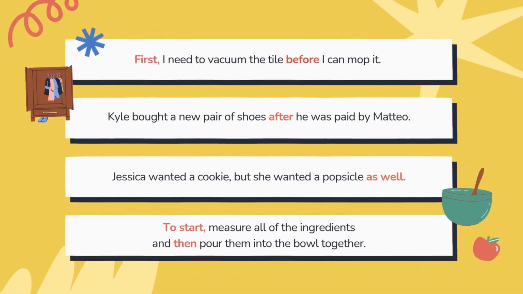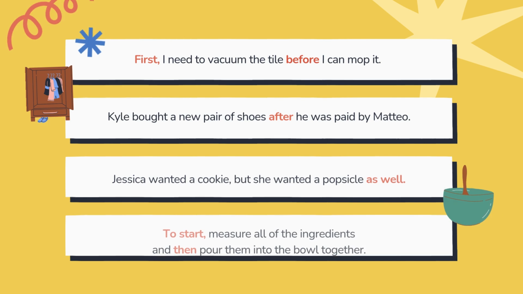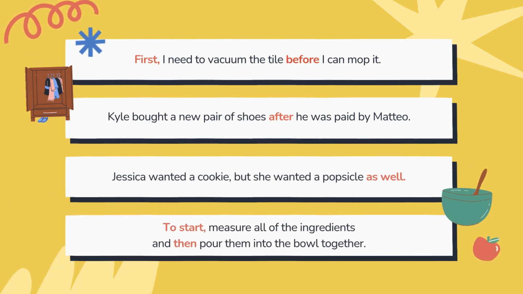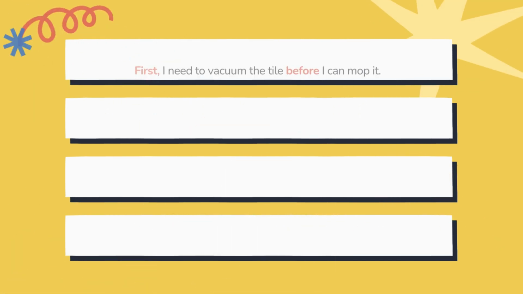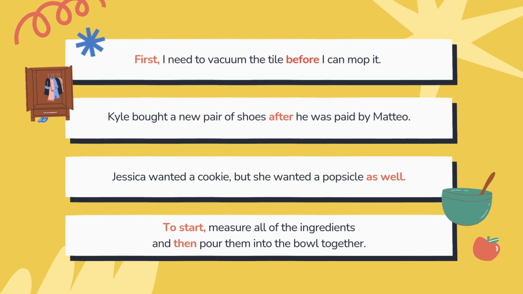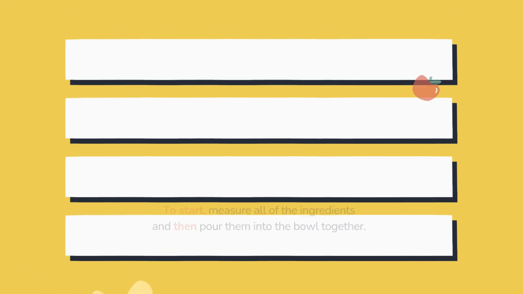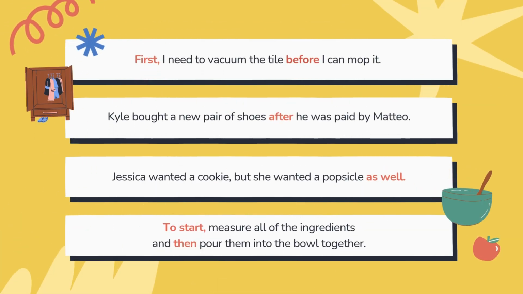First, I need to vacuum the tile before I can mop it. Kyle bought a new pair of shoes after he was paid by Mateo. Jessica wanted a cookie, but she wanted a popsicle as well. To start, measure all of the ingredients and then pour them into the bowl together.